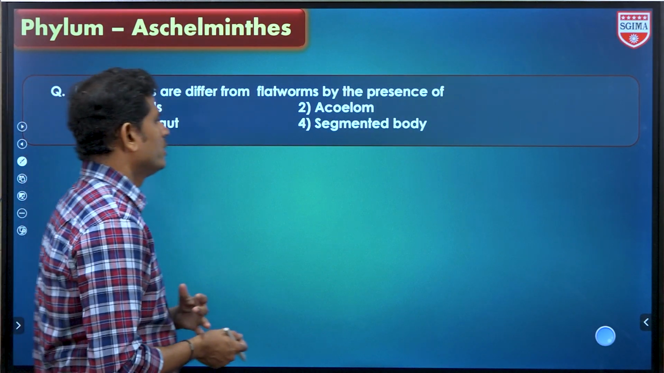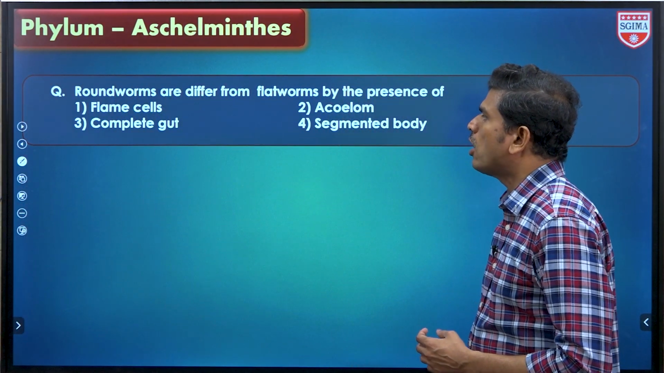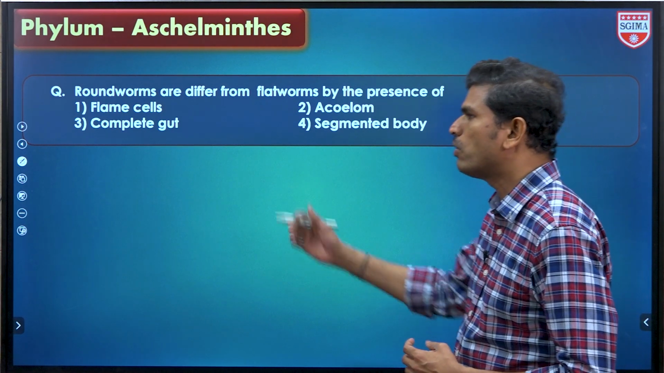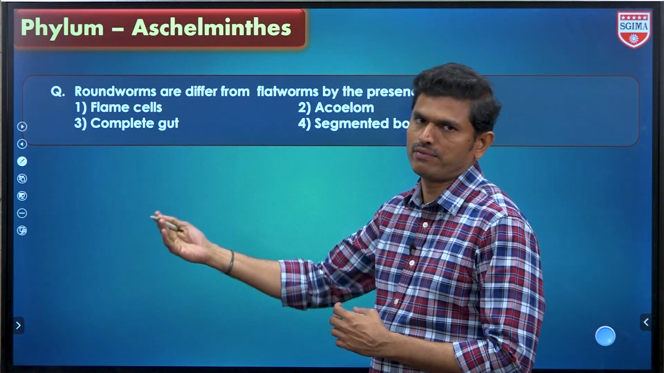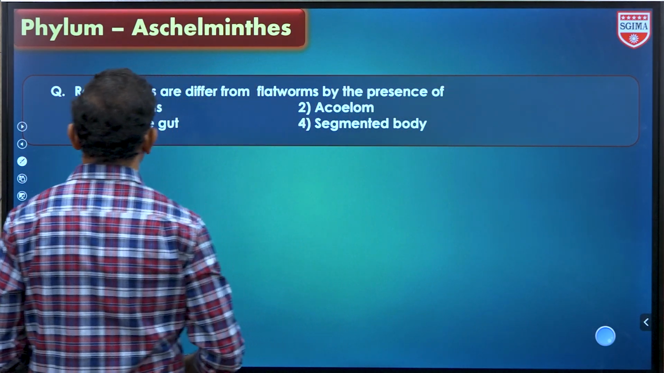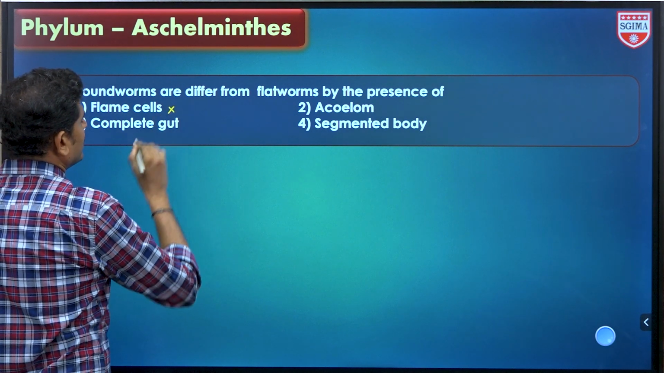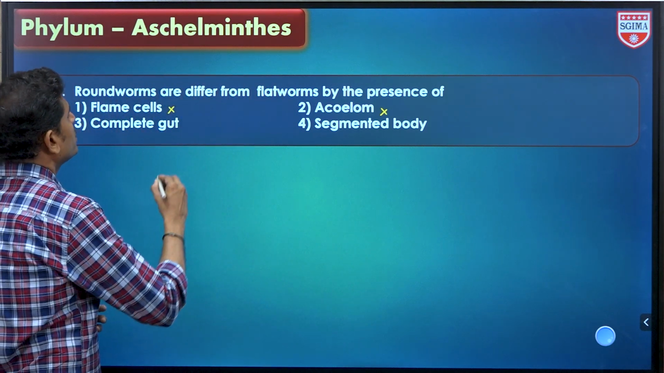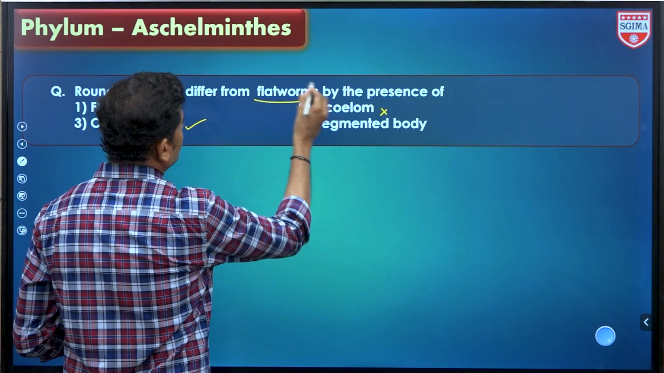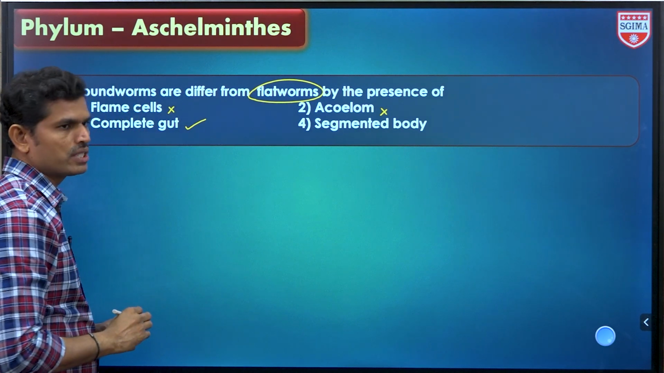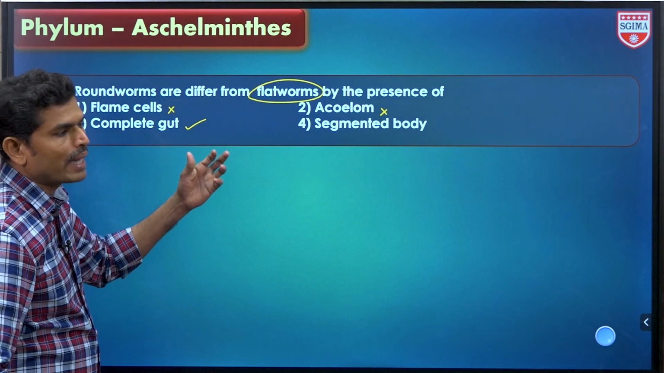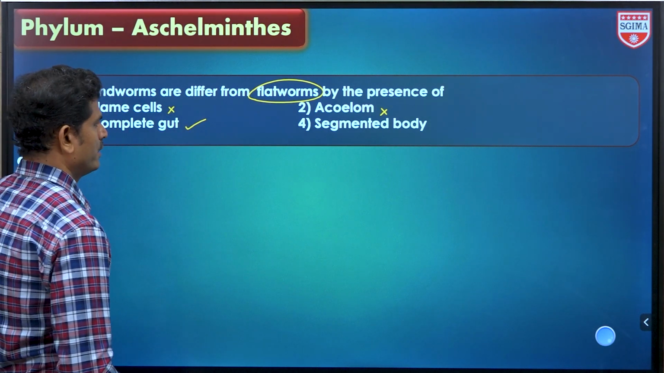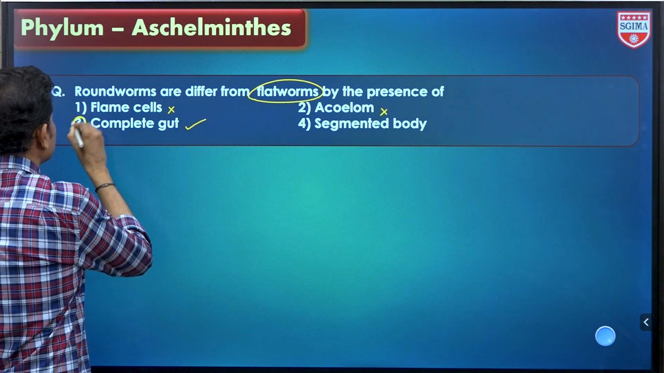Next one, see the question. Roundworms are different from flatworms by the presence of. So roundworms कैसे differ होते हैं flatworms से? So flame cells, excretory organs here, and acoelomates नहीं होते. Next one, complete gut. So this is, ये flatworms में complete gut नहीं है, incomplete gut है, incomplete digestive system. Parasites में observe किया तो Taenia solium जैसा उसमें digestive system भी reduced है. Okay, so the third option is correct.